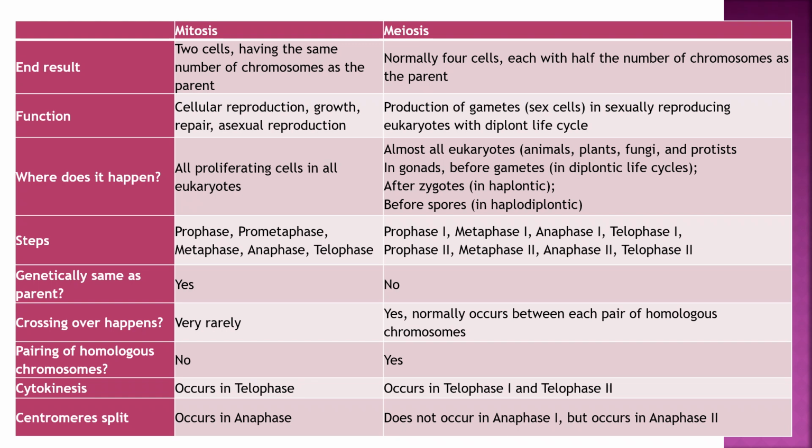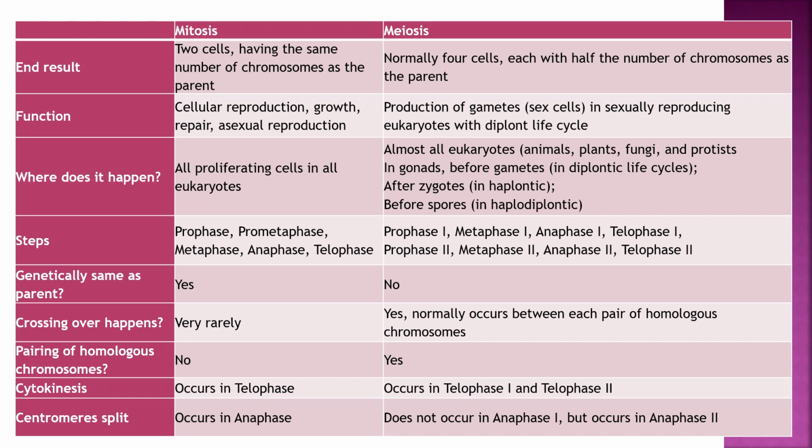before spores in haplodiplontic. Stages: mitosis, prophase, prometaphase, metaphase, anaphase, telophase. Meiosis: prophase 1, metaphase 1, anaphase 1, telophase 1. Prophase 2, metaphase 2, anaphase 2, telophase 2.